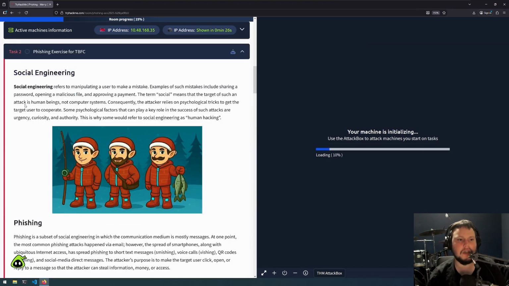Social engineering. Social engineering refers to manipulating a user to make a mistake. Examples of such mistakes include sharing a password, opening a malicious file, and approving a payment. The term social means that the target of such an attack is human beings, not computer systems. Consequently, the attacker relies on psychological tricks to get the target user to cooperate. Some psychological factors that can play a key role in the success of such attacks are urgency, curiosity, and authority. This is why some would refer to social engineering as human hacking.